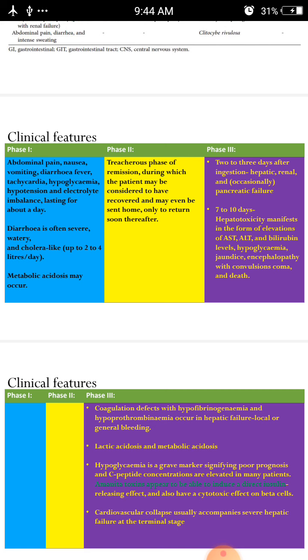And in phase 3, 2 to 3 days after ingestion, hepatic, renal, and pancreatic failure can be observed, and 7 to 10 days later hepatotoxicity manifests in the form of elevations of AST, ALT, and bilirubin levels, hypoglycemia, jaundice, encephalopathy with convulsions, coma, and death.